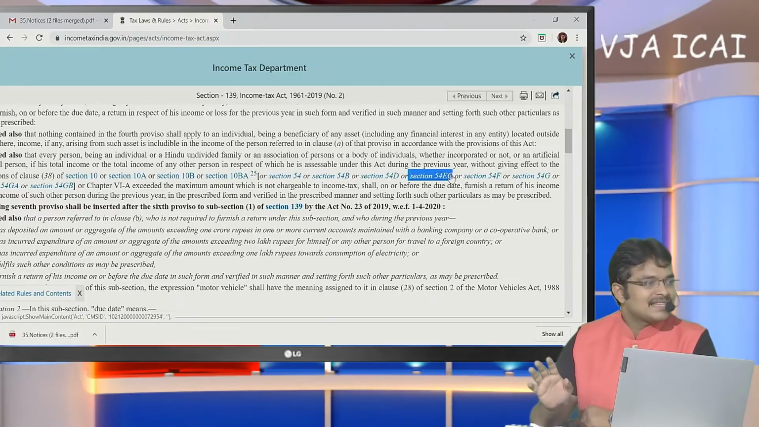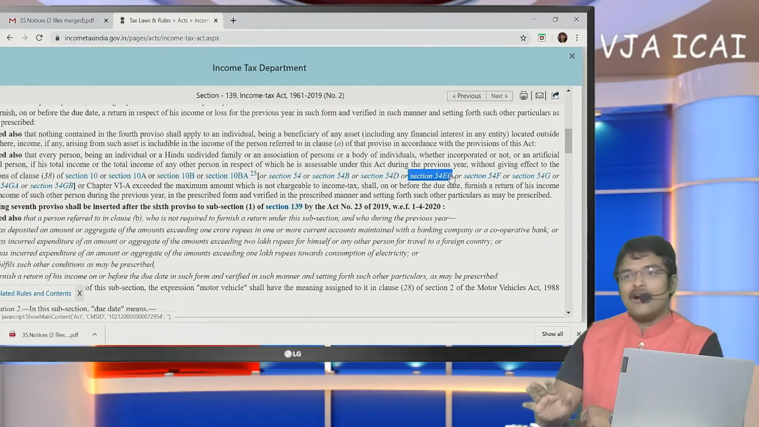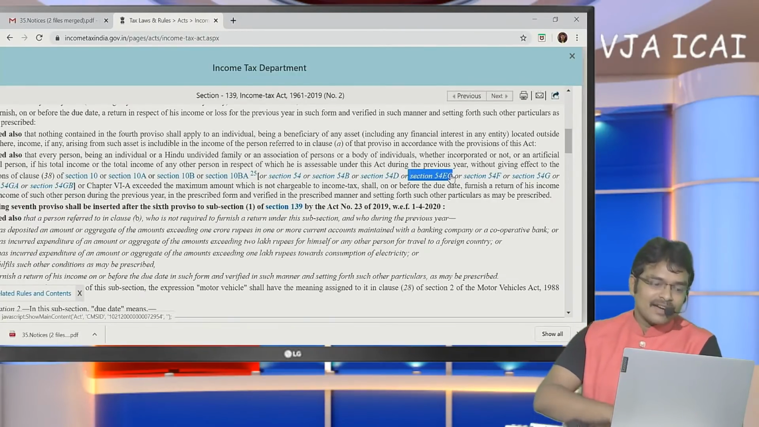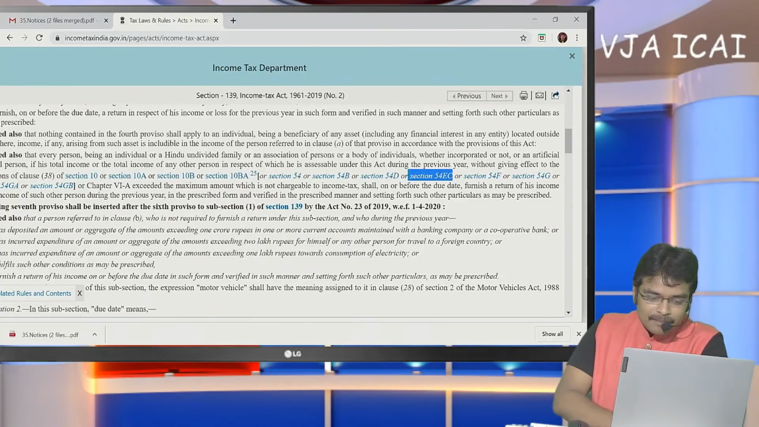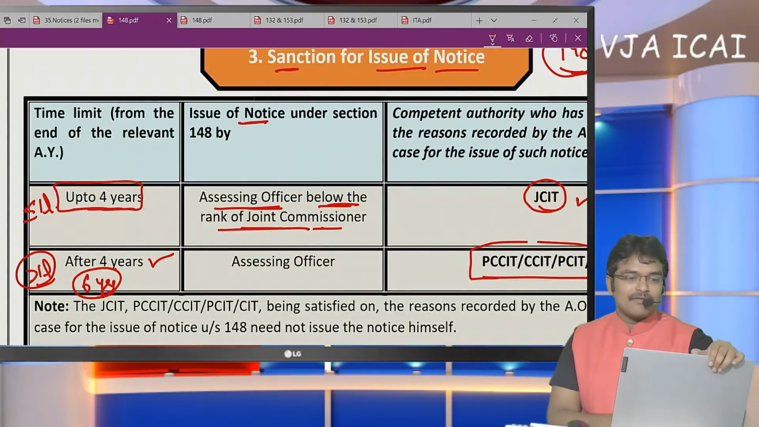Okay. So by this, all the queries that were raised till now have been solved. And now let me enter the next assessment, the search assessment. Now let us come to search assessment.